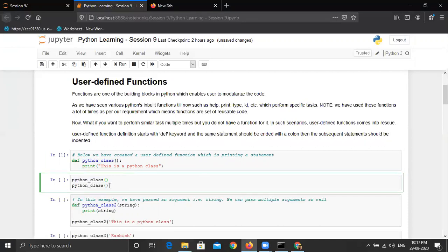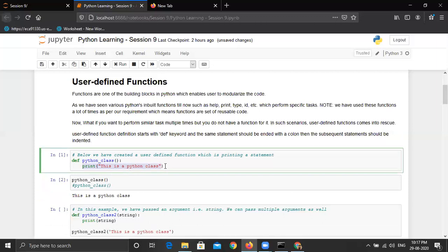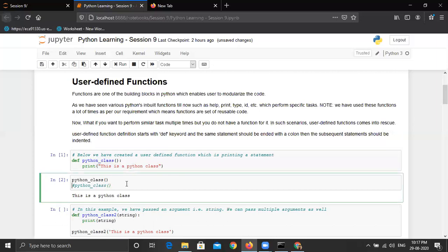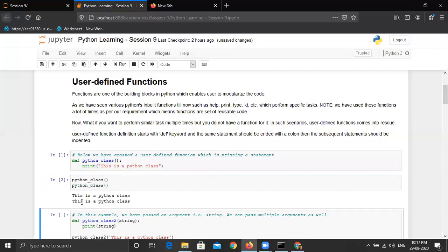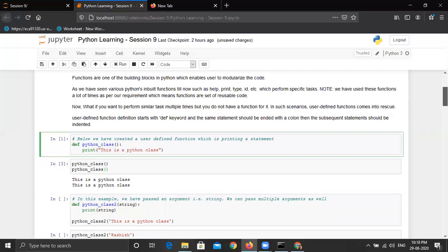And suppose I'm writing it twice. Let's execute it first, like one time. Let me comment this. You can see it is printing the functionality of the function, which is it has to just print this is a Python class, which it is doing right now. And if I call this function twice, you can see there are two statements now. So this means this function is reusable code that we can use anywhere, anytime, right? So this is a very basic function. Let's take a step forward.